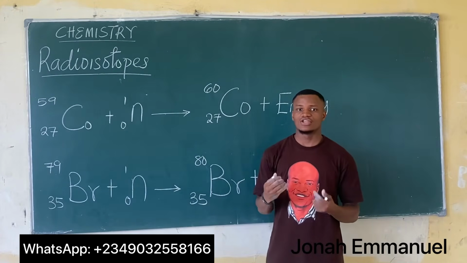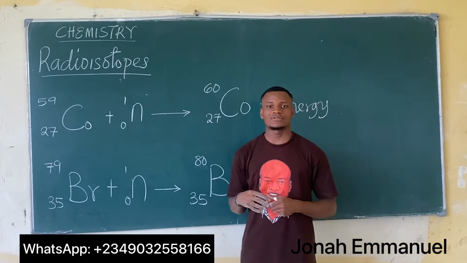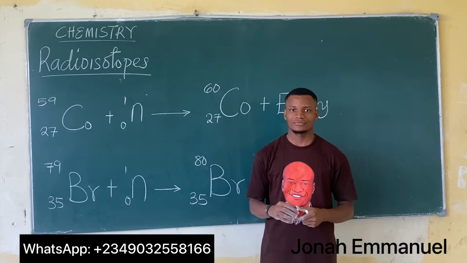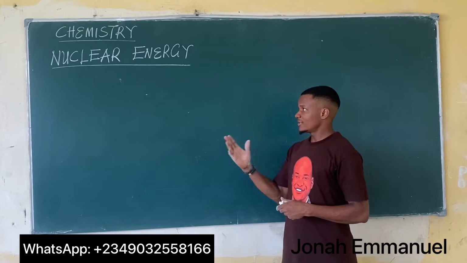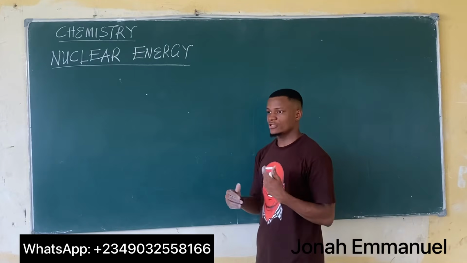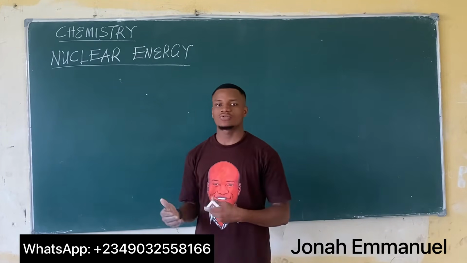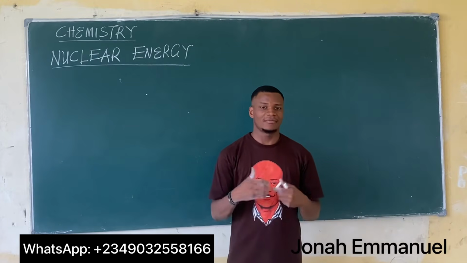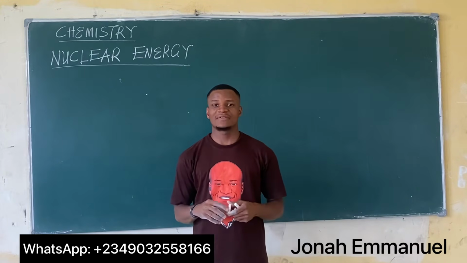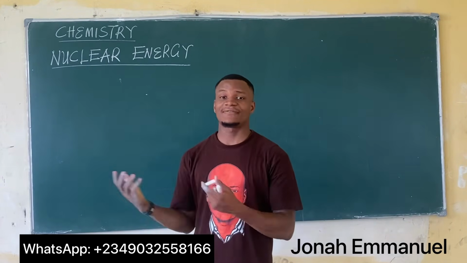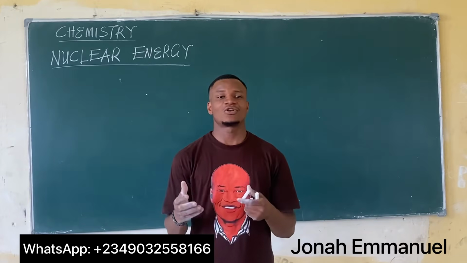Next up, we look at nuclear energy and the concept of nuclear fission and nuclear fusion. Alright, so let's look at the next concept, called nuclear energy. If you refer back to our equations on alpha decay, beta decay, etc., you observe that at the end of each radioactivity equation there's something called plus energy.